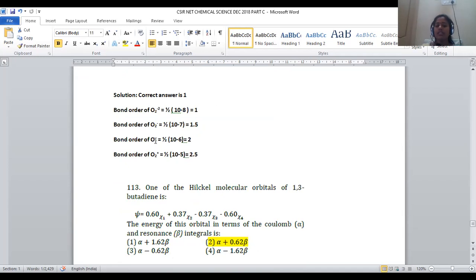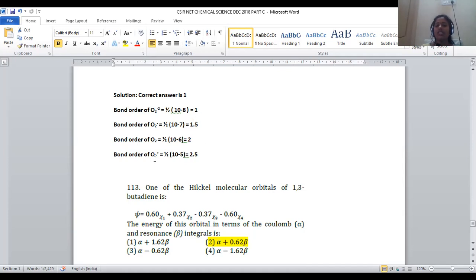Whenever molecular oxygen is taken, bond order can be calculated as 1 by 2, where bonding electrons are 10 and antibonding electrons are 6. This is the traditional oxygen molecule, where half into 10 minus 6 was taken. The difference will be 4. 4 by 2, it will be 2. That means 2 oxygen atoms are joined by a double bond. In order to stretch this bond, we have to give extra energy, so its frequency will be still higher when compared to the remaining 2.